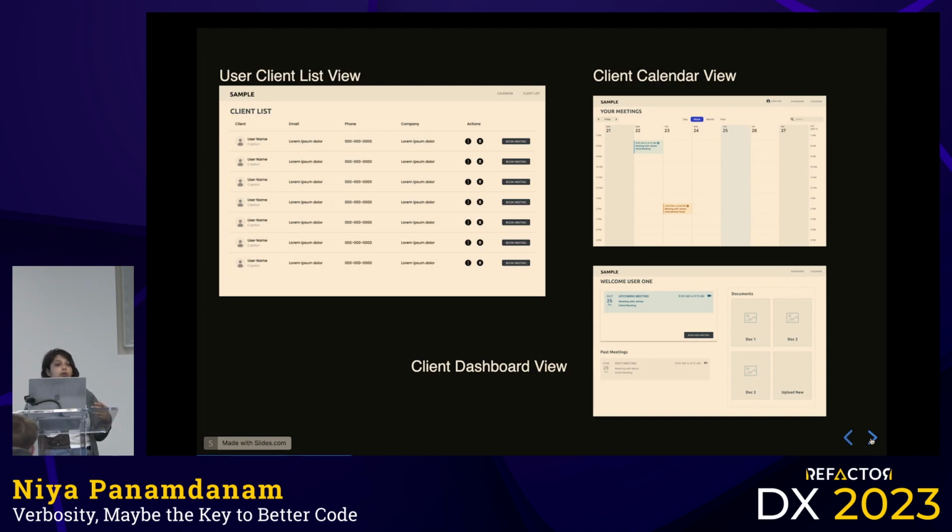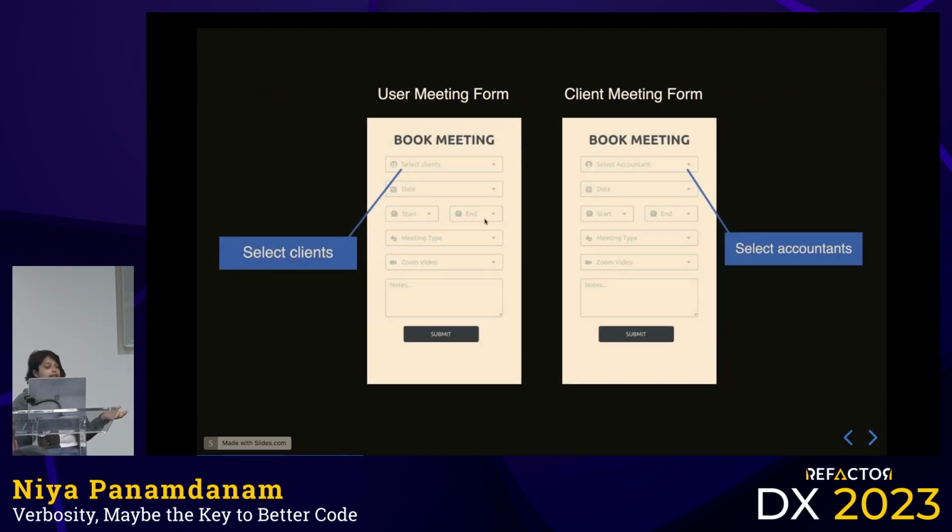So now the idea here is we want to allow the accountants to book meetings from clicking the book meeting form button here, or allow the clients to book meetings with their accountant either from their client dashboard here or from the calendar view for the client. Cool. You already have the book meeting component we can use for the accountants.